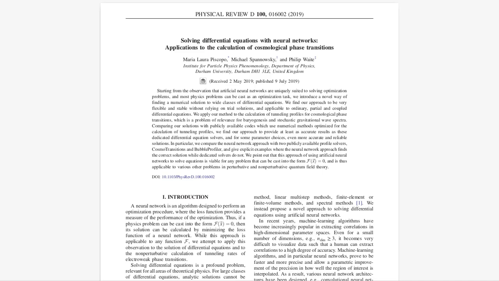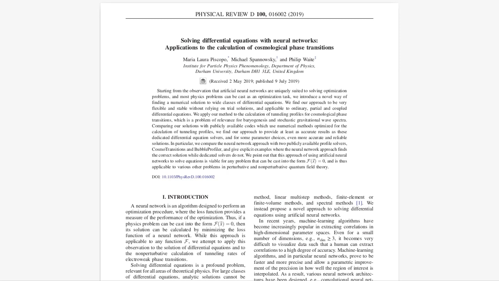Their paper, titled Solving Differential Equations with Neural Networks: Applications to the Calculation of Cosmological Phase Transitions, explores how neural networks, typically known for pattern recognition, can be harnessed to tackle complex mathematical problems that are crucial for understanding the universe. This approach is particularly intriguing because it offers a potential solution to a long-standing challenge in physics and mathematics: finding accurate and efficient ways to solve differential equations, which describe how systems change over time or space.